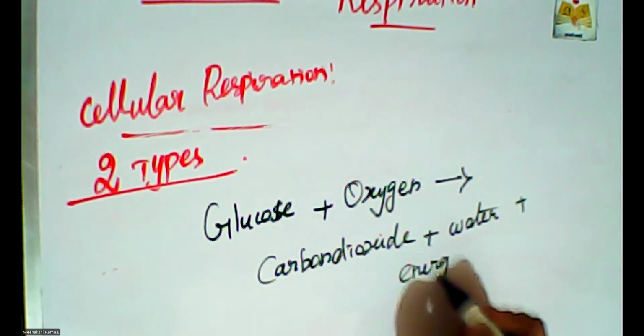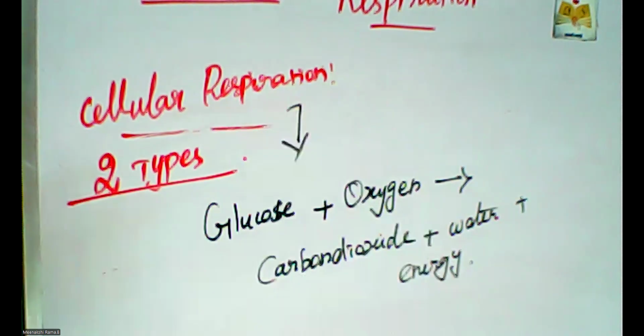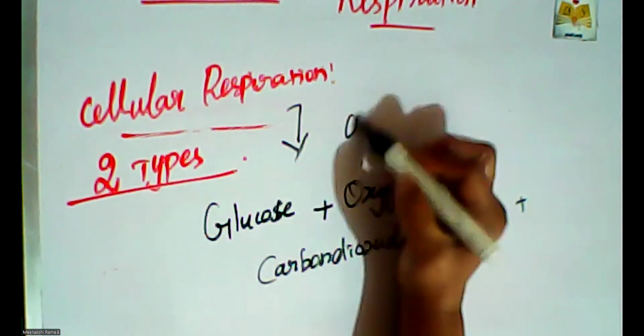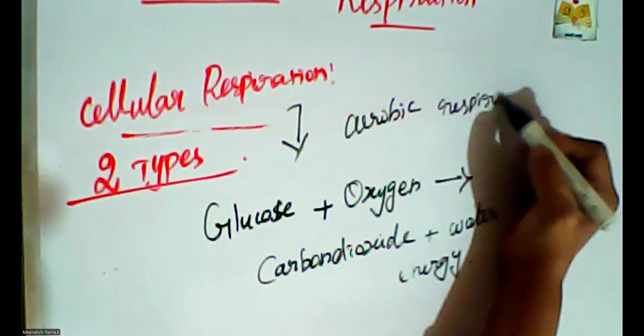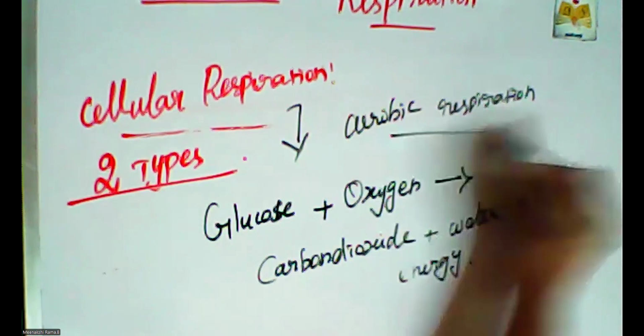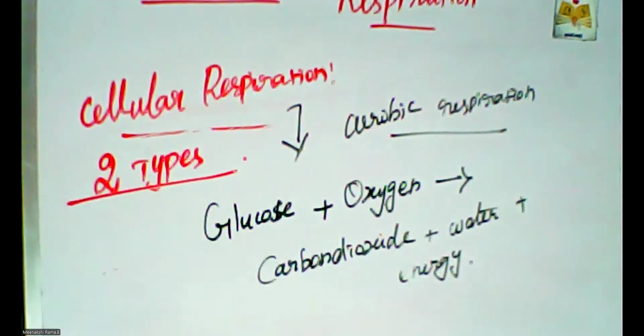This is the equation of aerobic respiration. Aerobic respiration is simply explained with the help of this equation.